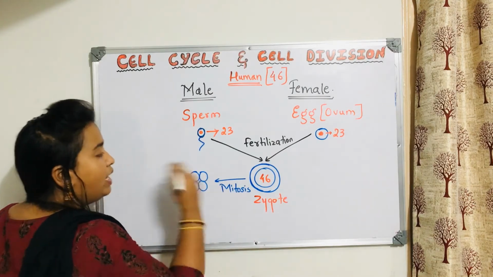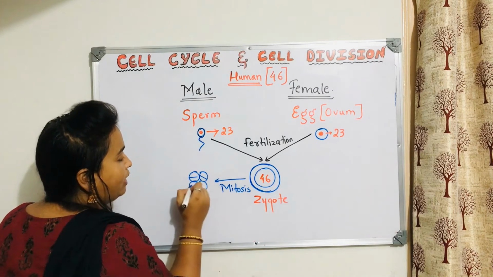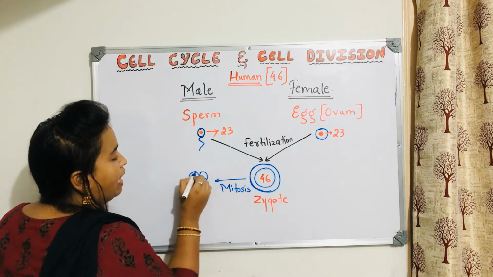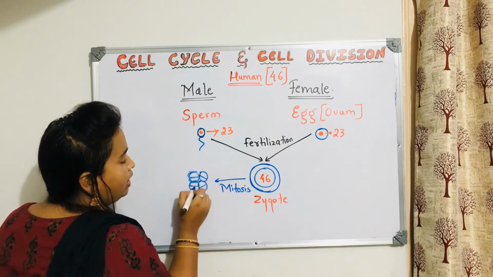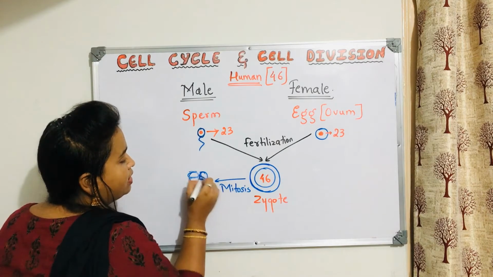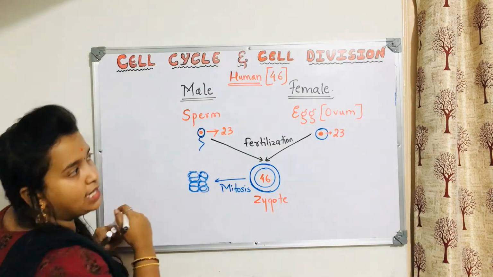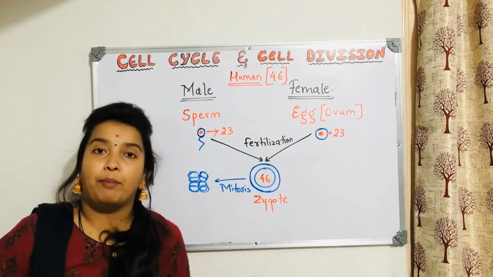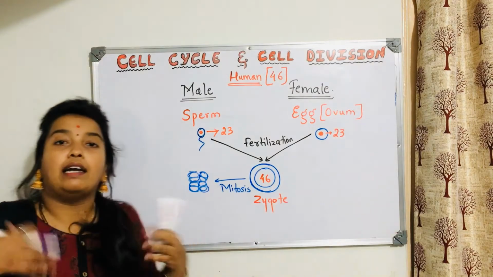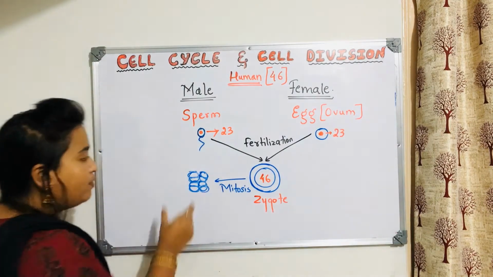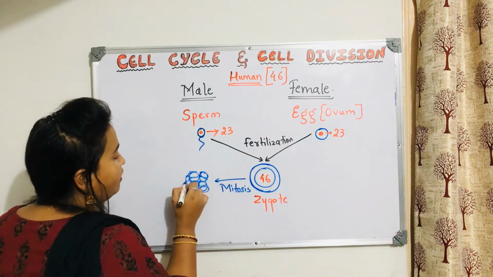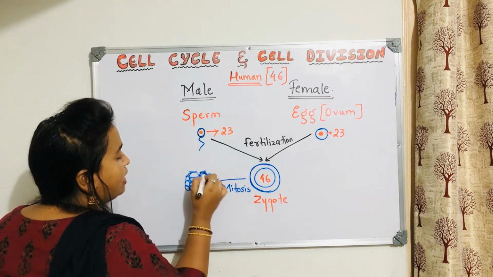Again these 4 cells will divide into 2 each, and then totally there will be 8 cells, and then 16 cells. Likewise, cells will start increasing in number, and totally it will form a mass of cells like this.